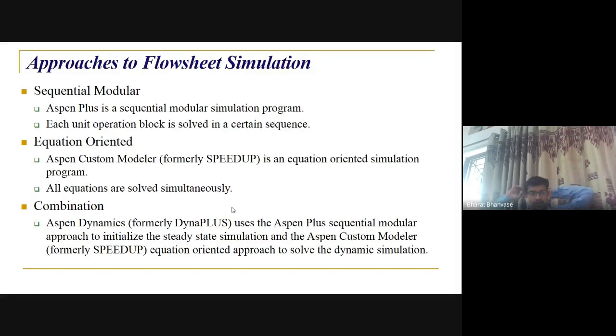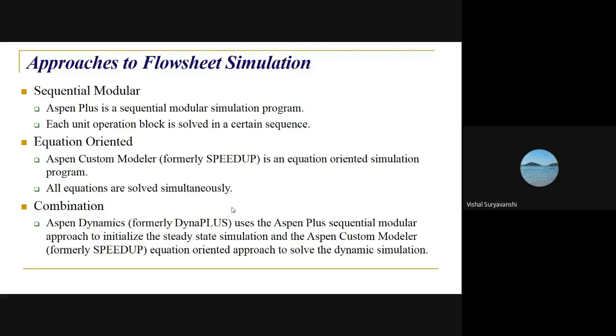So no doubt one is sequential modular, right? And for that, Aspen Plus is a sequential modular simulation program, right? And here in sequence, each block, each unit is solved, right? And equation oriented, that is Aspen Custom Modeler, right? So that will be equation oriented, and here simultaneously all equations are getting solved.